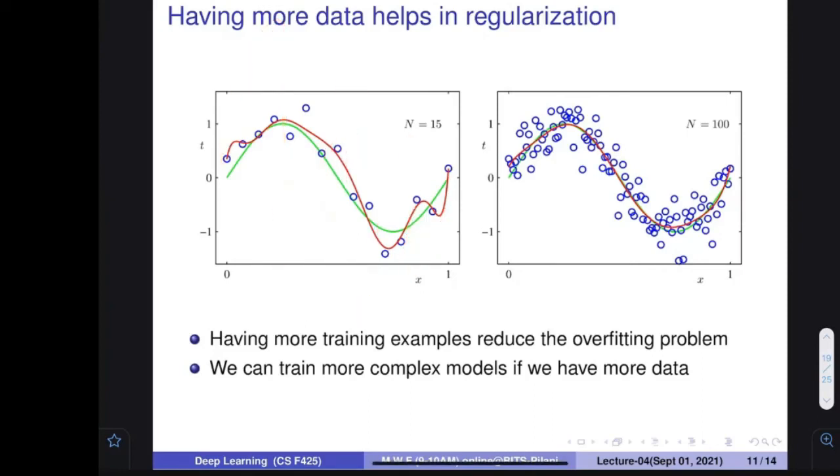That model, where m is equal to 9, was going like this. When you increase the number of samples for the training, it becomes this. And if you increase the samples so much that the number of items is 100, it looks like this particular thing, very near to the data. So if more data is given, you are going to be better regularized.